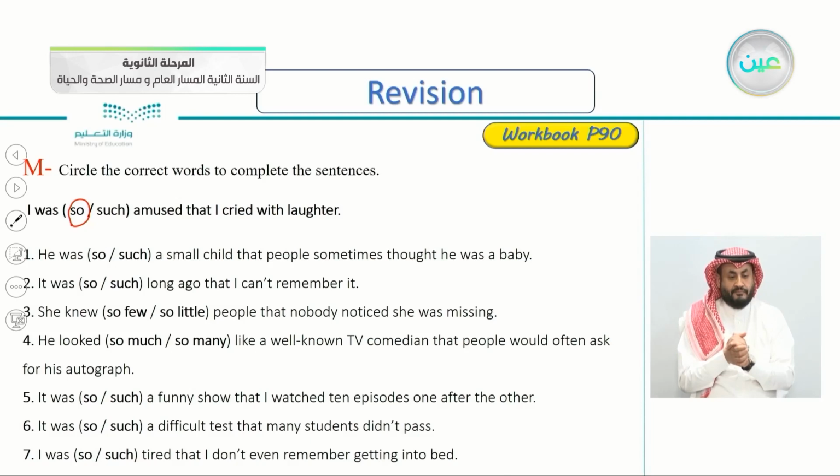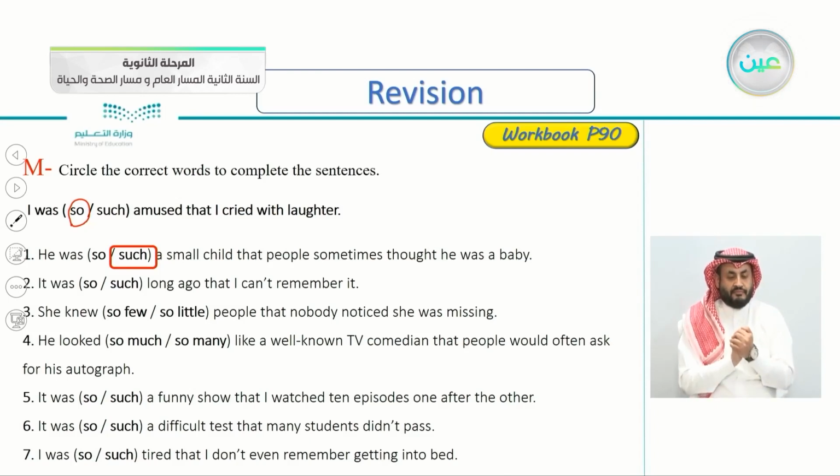So the next one here: he was such a small child that people sometimes thought he was a baby. Again, he was such a small child that people sometimes thought he was a baby. So is it so or such? As a helping hint here, notice the letter A. Which one of these always comes before the letter A? Such a small. So very good. We say he was such a small child.